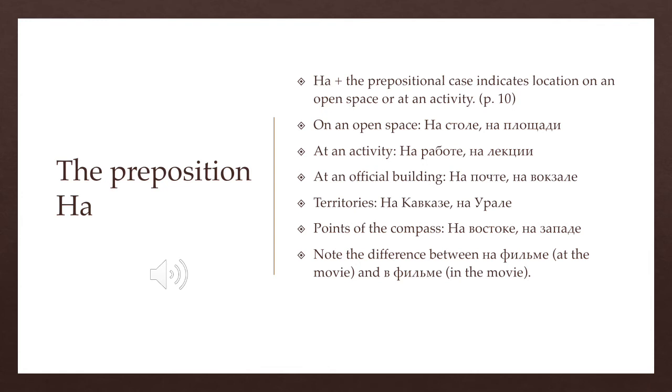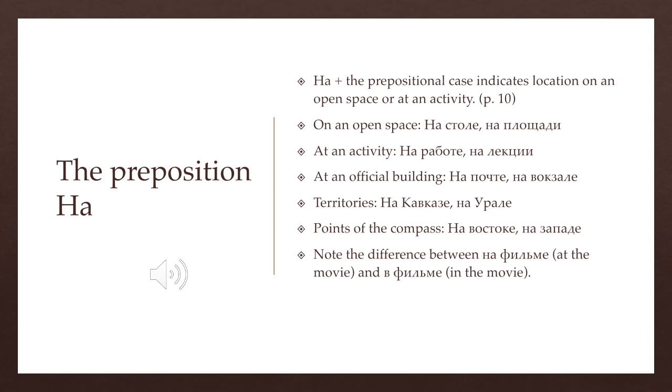We also use na for territories. So territories, unlike defined states, are not considered to have defined or enclosed borders. So we say na Kavkaze, in the Caucasus, na Urale, in the Urals. We also use na for points of the compass, na vostoke, in the east, or na zapade, in the west. And again, points of the compass don't have borders. So you would not use v, you would use na because they are an unbordered space.